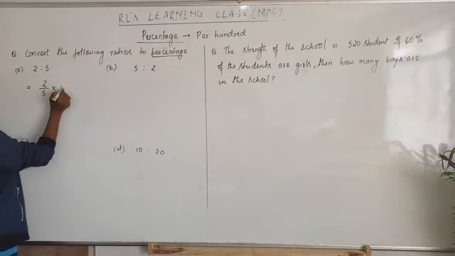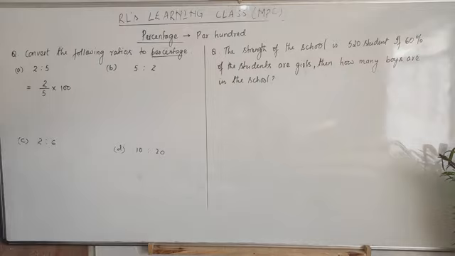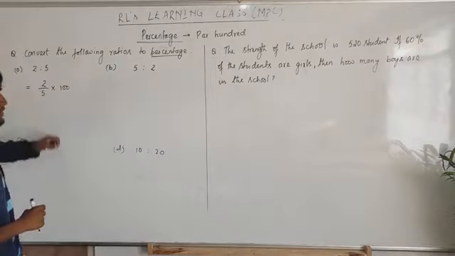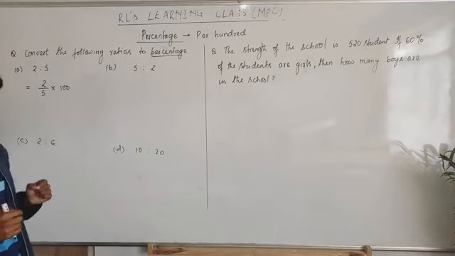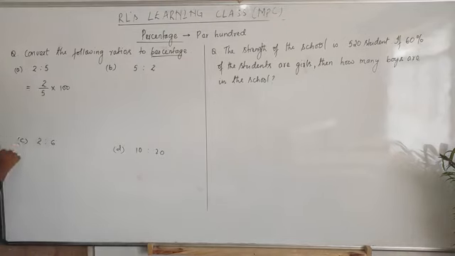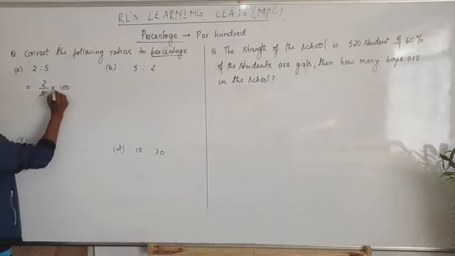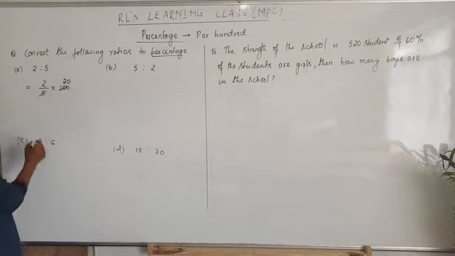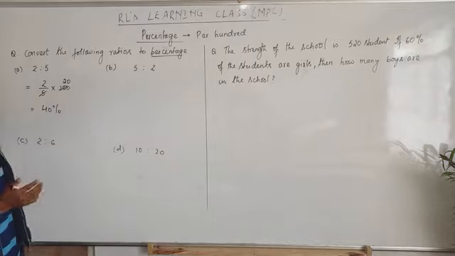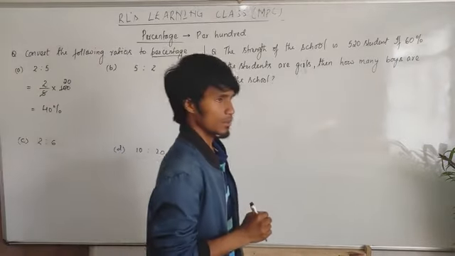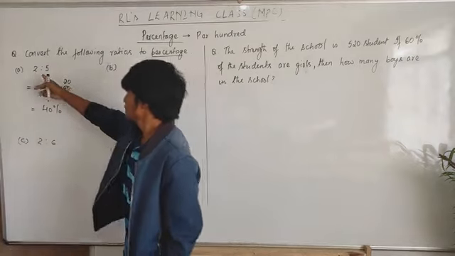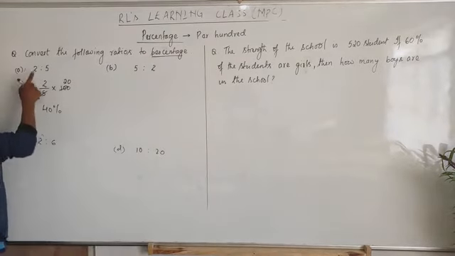Then I multiply here by 100. Okay, now 2 by 5 into 100. That is to calculate percentage. Because you are only given a ratio, to convert to percentage, we multiply by 100. And 2 by 5. Okay, now look at this. 5 into 20, 5 twenties will be 100. Then here we have 2 into 20 will be 40. Now 2 is to 5 means 40%. Okay. Now we got this ratio in terms of percentage. 2 is to 5 is equal to 40%.